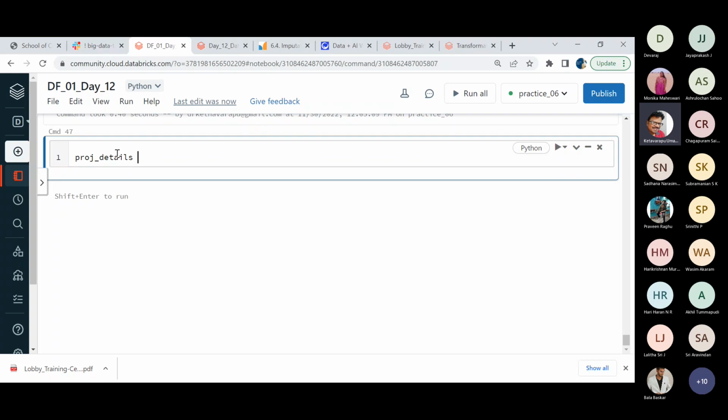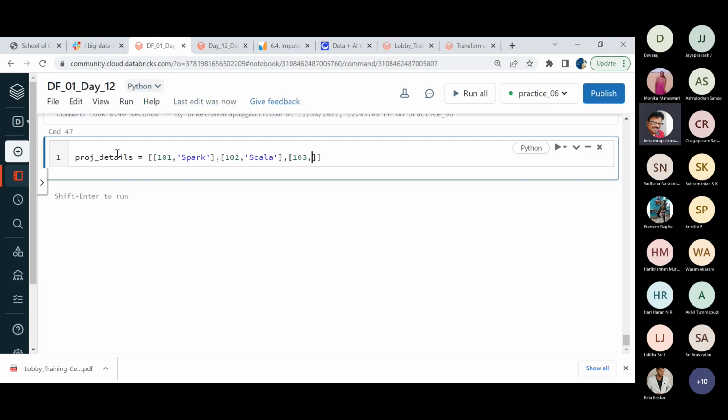I want to create a project details where I'm making use of a list. And with this particular list, again, I can create one more list inside. So list of list. So just I'm using course ID and the name of the course or project details. And then I'm giving my project ID as one or two. The technology related to that project is Scala.